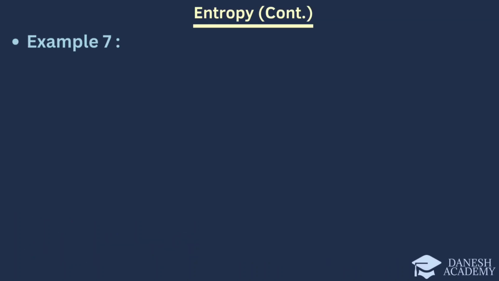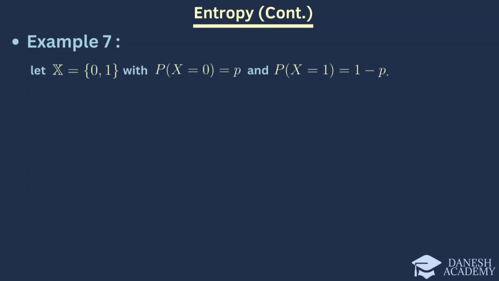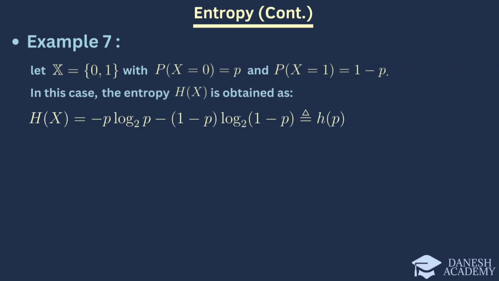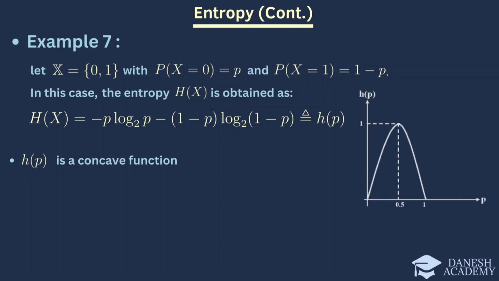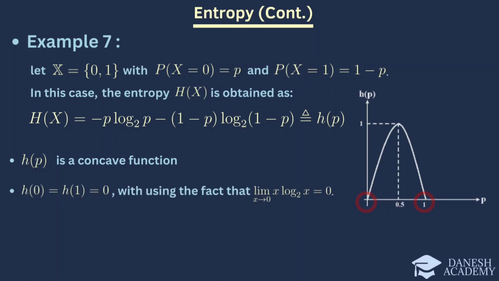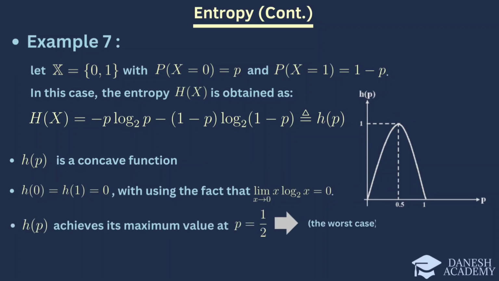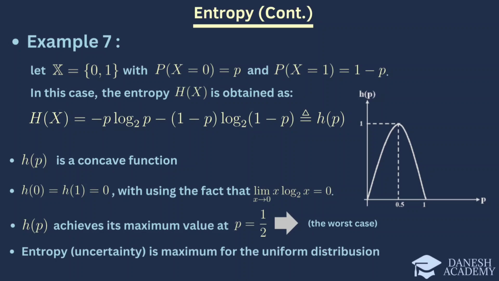In example 7, the sample space X has two symbols, 0 and 1. The probability of symbol 0 is P and the probability of symbol 1 is 1 minus P. The entropy of this example is given by H(P), a concave function. As shown in the graph, the entropy is 0 at probabilities 0 and 1, and H(P) reaches its maximum at probability 1/2. As previously mentioned, when the probability is 1/2, we have the highest entropy and uncertainty. The entropy for a uniform distribution is at its maximum.